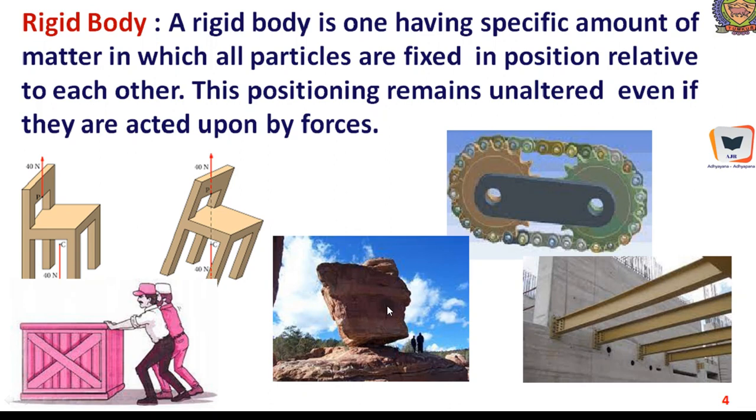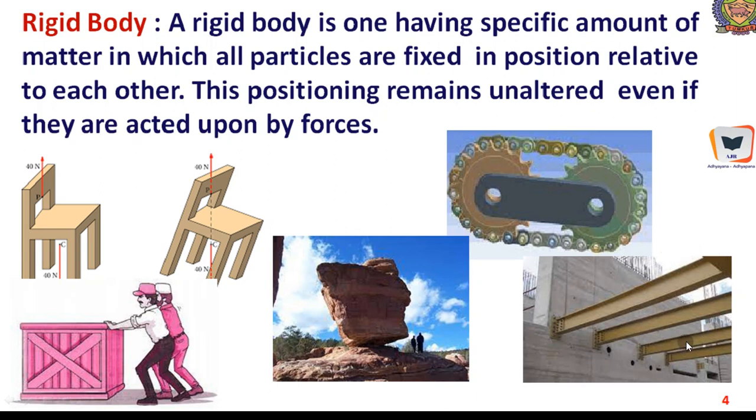The rigid body concept is, if you consider any line before application of the force, let us say line AB with a particular length, this idealization of rigid body paves the way to assume that even after the application of the load, the length of the line AB, which was drawn before application of the force, will remain unaltered.